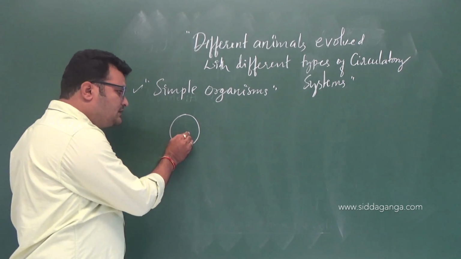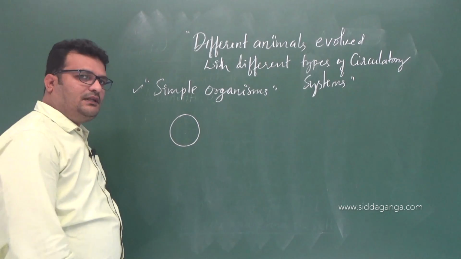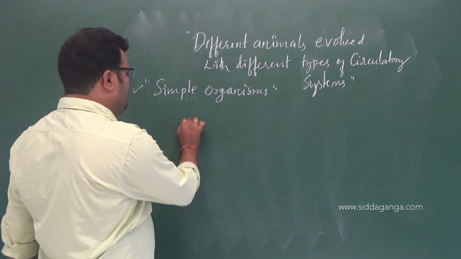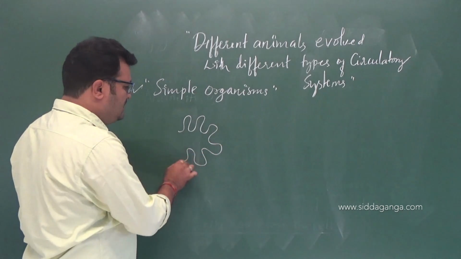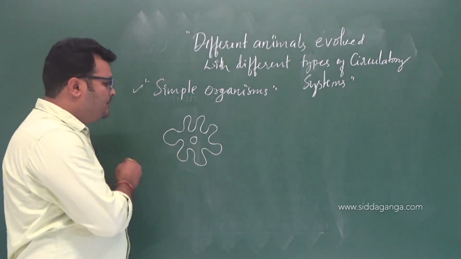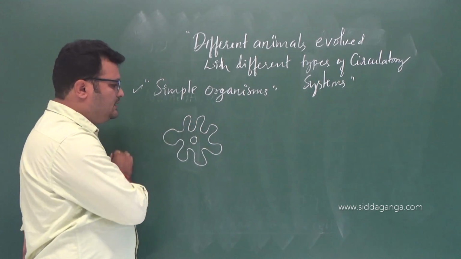Even in this organism, the process of circulation takes place. If you talk about amoeba, for example, you take amoeba, right? So these are pseudopodia. It is a unicellular, single-celled organism.